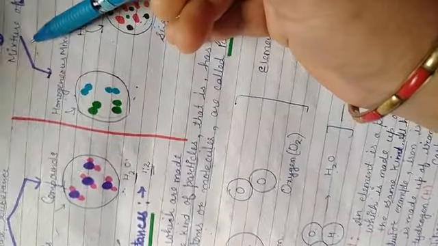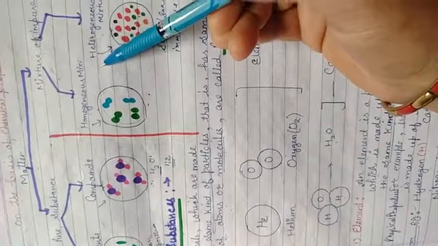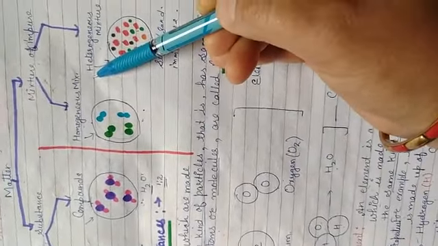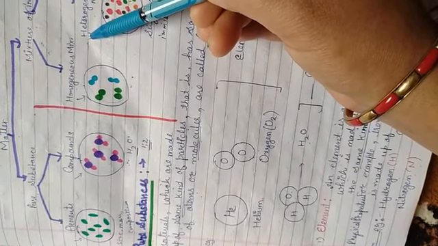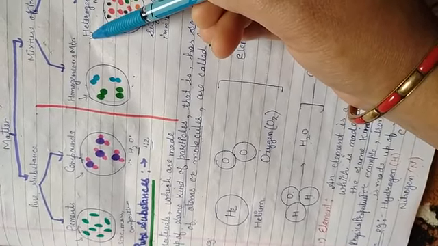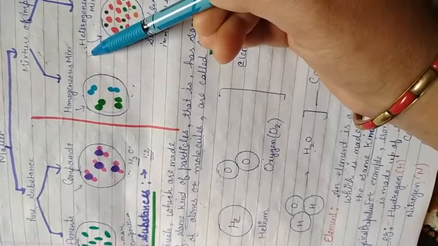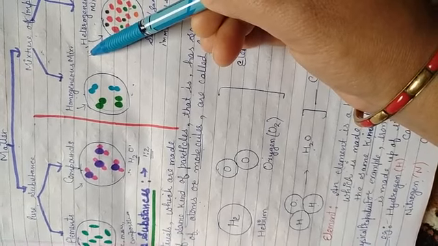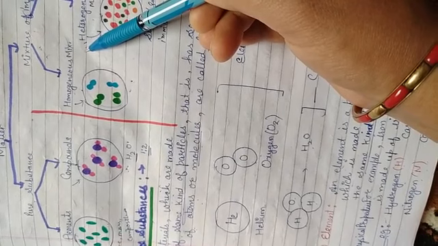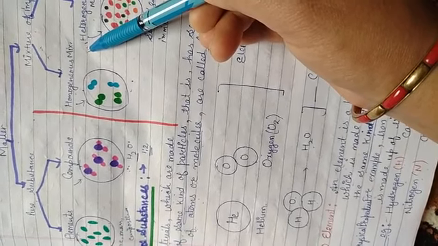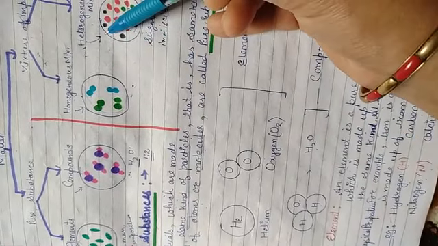Mixtures, how can you define the mixture? A mixture is a material which consists of two or more pure substances which are not chemically combined but are physically mixed in any proportion. For example, milk is not a pure substance. It is a mixture. Air is also a mixture of different gases. Ghee or oil is not a pure substance but a mixture of a number of similar pure substances. And mixtures are of two types: homogeneous mixture and heterogeneous mixture.